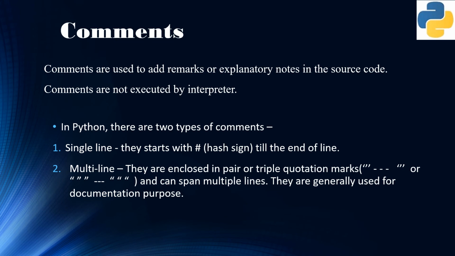Python programs also have certain comments which are remarks, or you can say explanatory notes in the source code. Comments serve as the documentation purpose. These are not executed by the interpreter. Python allows for two types of comments. One is the single line comment that starts with a hash symbol and goes on till the end of line. The other form of comments is multi-line, which are enclosed in a pair of triple quotation marks. It can either be single quotation or the double quotation marks. But very obviously it can span multiple lines. They are generally used for the documentation whenever I need.